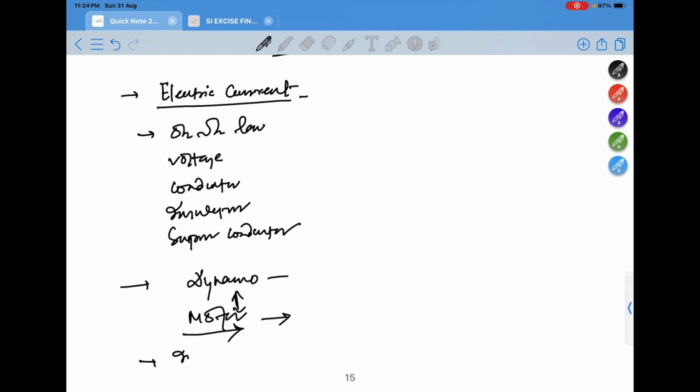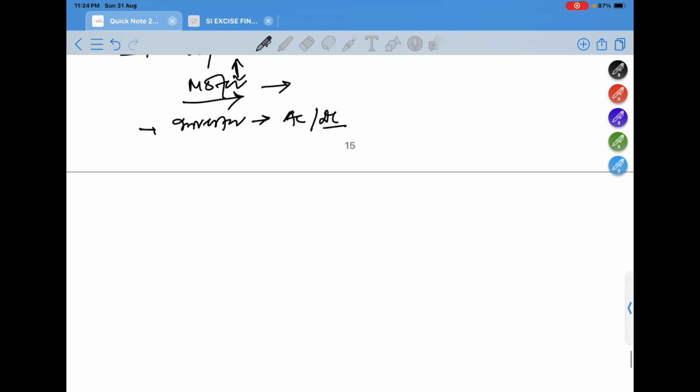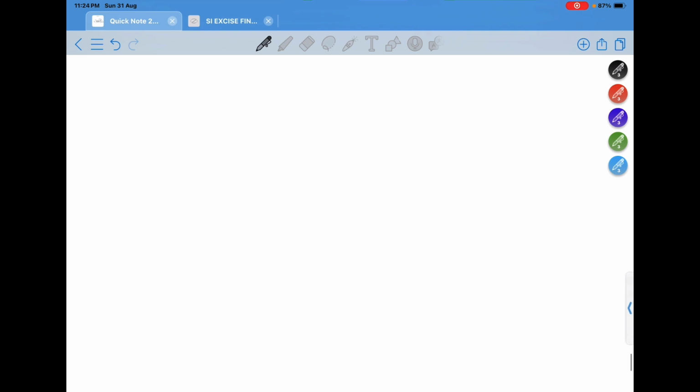Then you should know the basics of an inverter, what AC and DC are, these things. This much. These are the important topics you should know for physics.